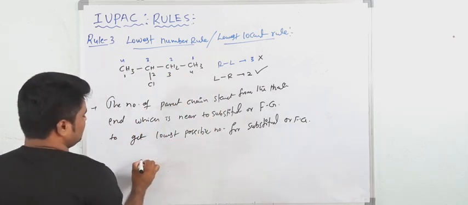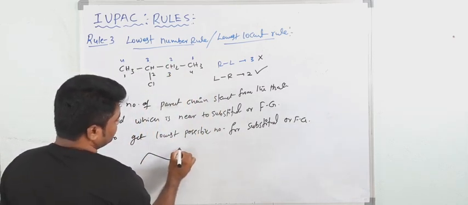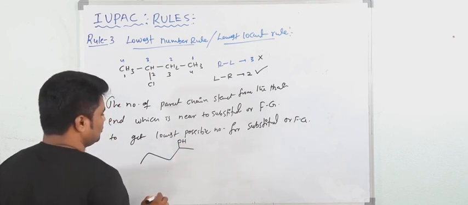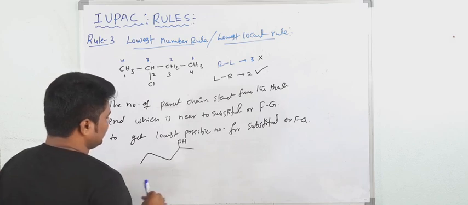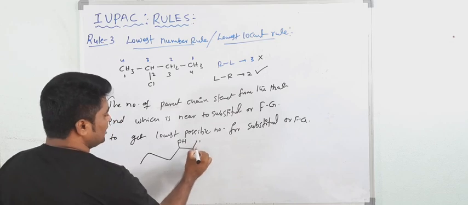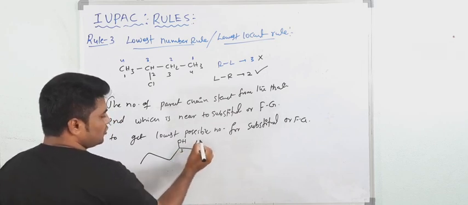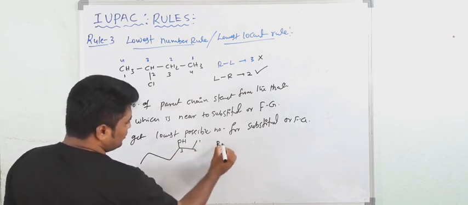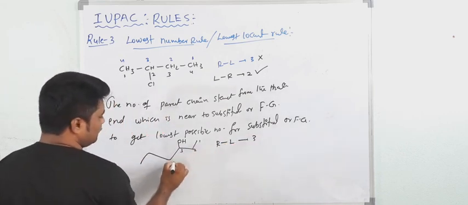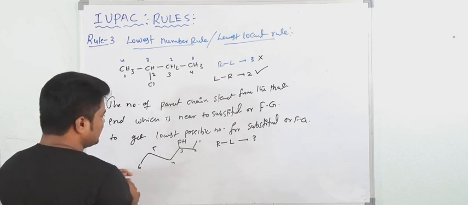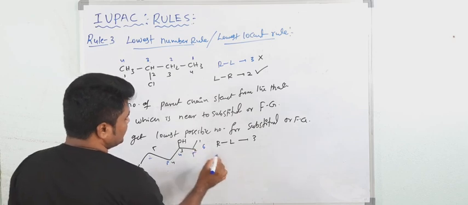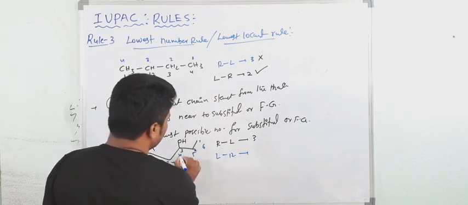For example, one more. Suppose this one. So this is the OH group. Okay. Now which is C here? See, one more carbon is there. So now give the numbering 1, 2, 3. So if you start from right to left, the OH gets the third position. 1, 2, 3, 4, 5, 6. So if I start from left to right, 1, 2, 3, 4, 5, 6. So here, if you start from left to right, the OH gets 4.